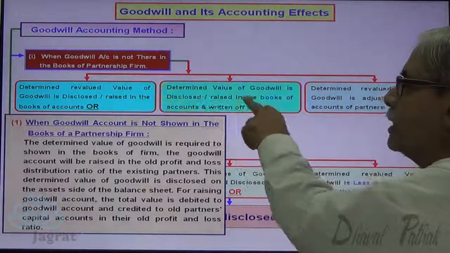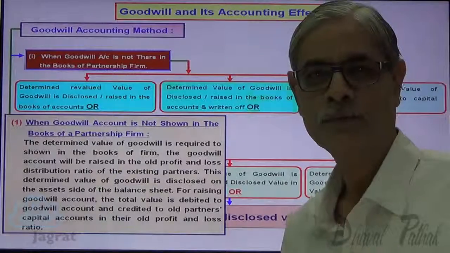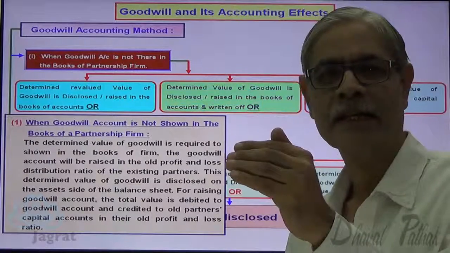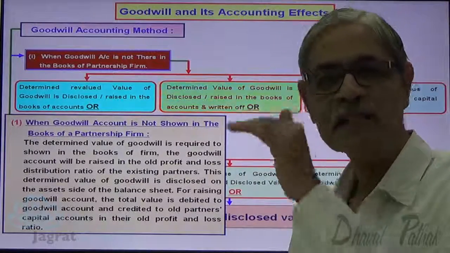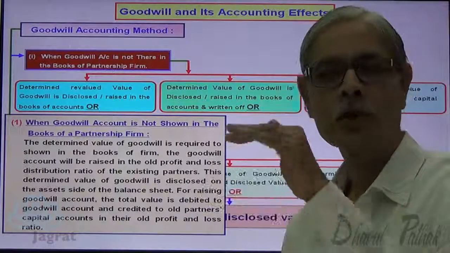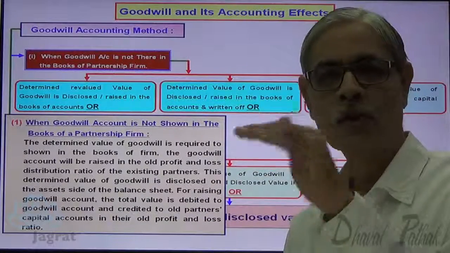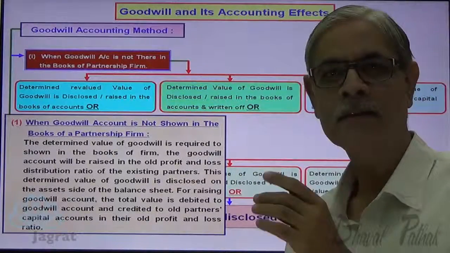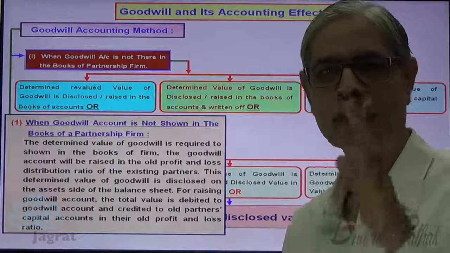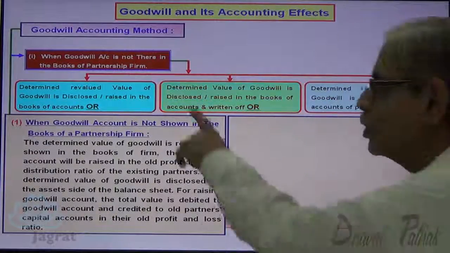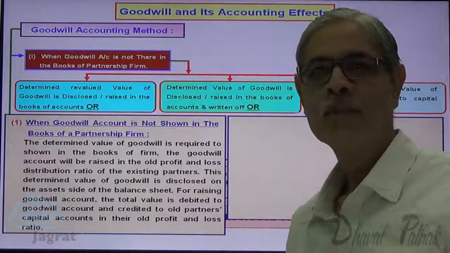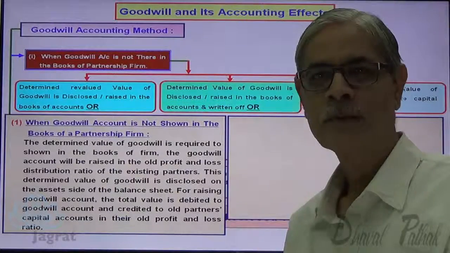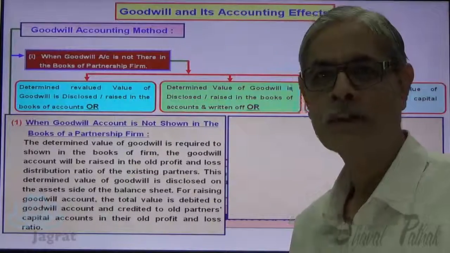The determined value of goodwill is raised in the books of accounts and then written off. So it is raised first, then after the change in the profit sharing ratio, it is written off. When it is raised, there is no change in the profit sharing ratio, so the raising is to be done in the old profit sharing ratio, and the writing off is to be done in the new profit sharing ratio. That's an important point that you should understand. When goodwill is raised, goodwill account is debited and partners' capital accounts are credited in the old ratio, but when you write it off, it has to be written off in the new profit sharing ratio.